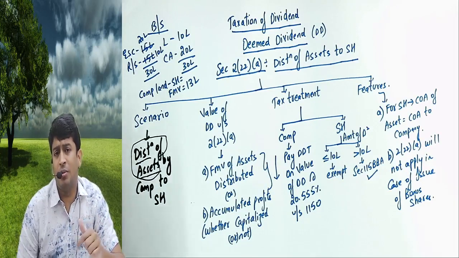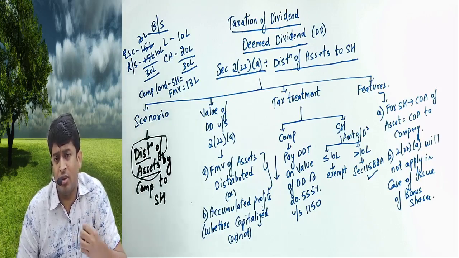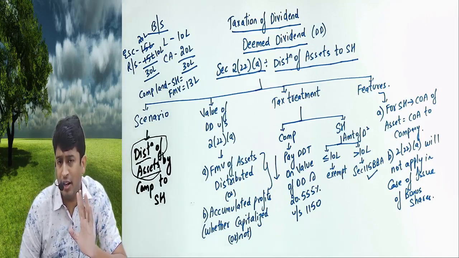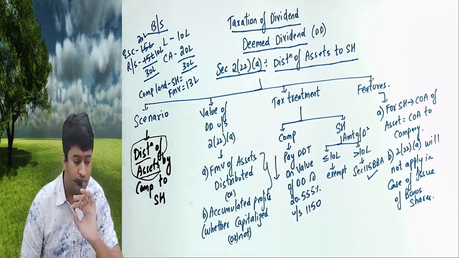A, distribution of assets. Instead of directly giving dividend, they are giving assets to the shareholders. We treat it as deemed dividend. Company has to pay DDT. Shareholder up to 10 lakhs exempt, more than 10 lakhs, the excess of 10 lakhs taxable at the rate of 10% under 115BBDA.